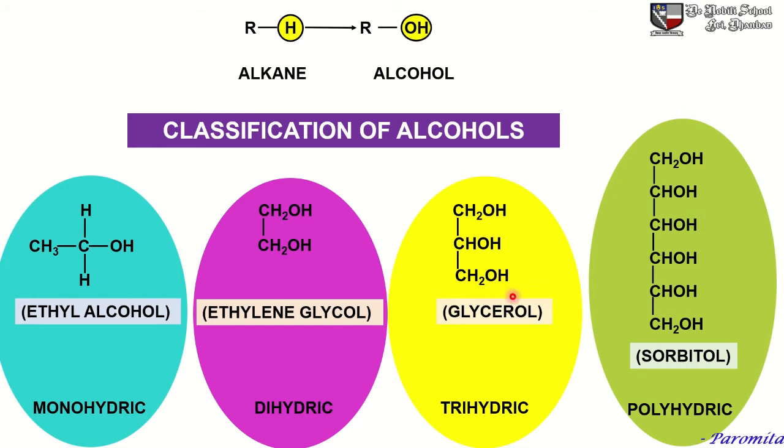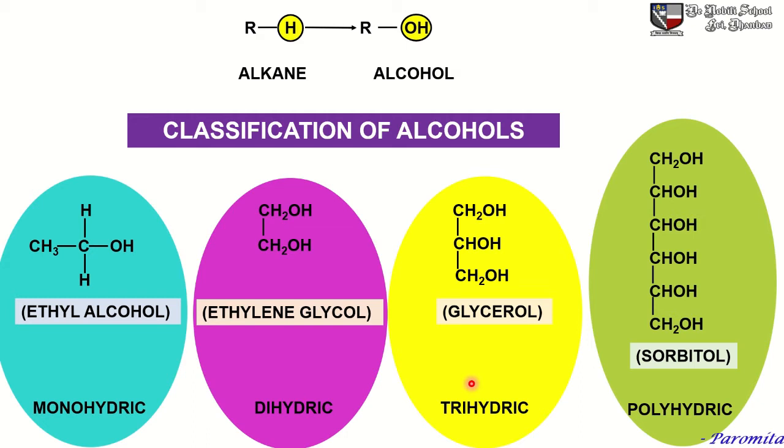Now let us come to this trihydric alcohol. What is the IUPAC nomenclature of this trihydric alcohol? This is 1,2,3-propanetriol, and its common name is glycerol. Now in glycerol we can see that there are 3 OH groups attached to different carbons. So this is termed as a trihydric alcohol.